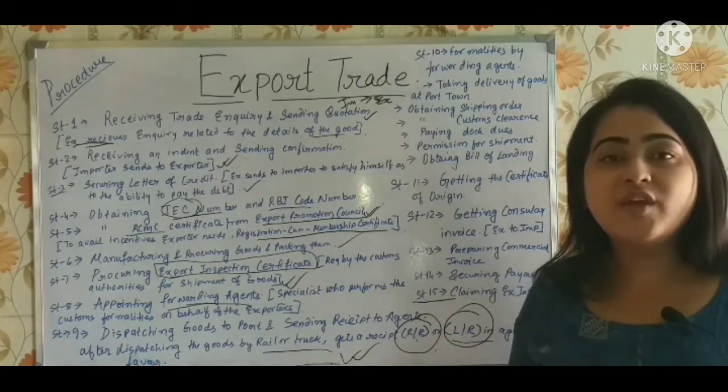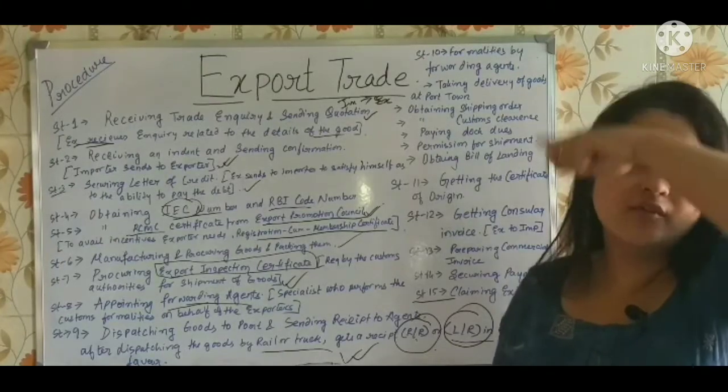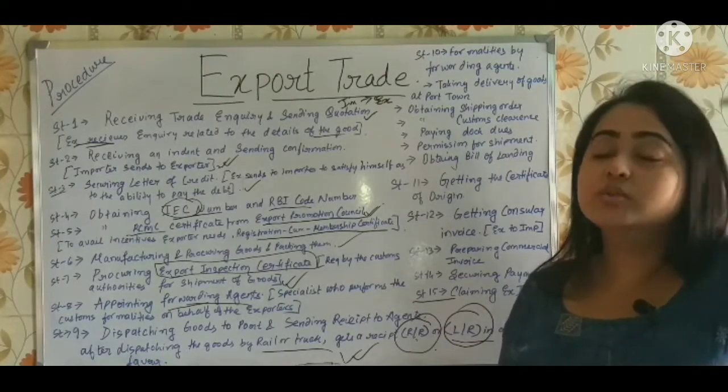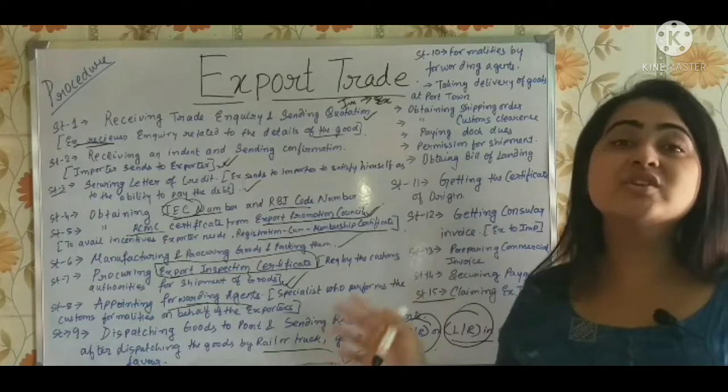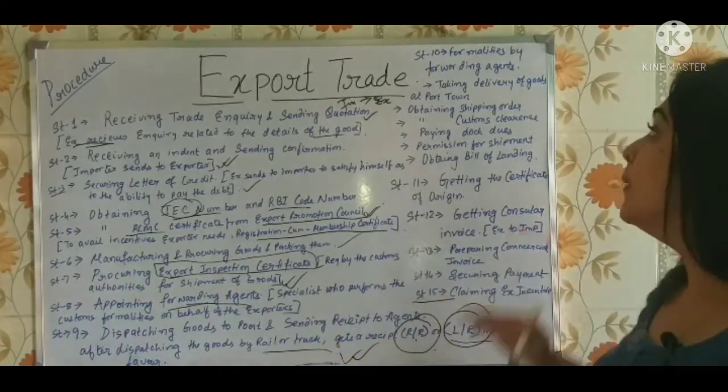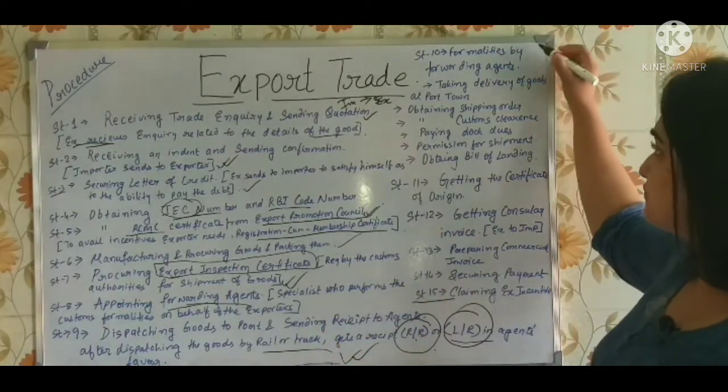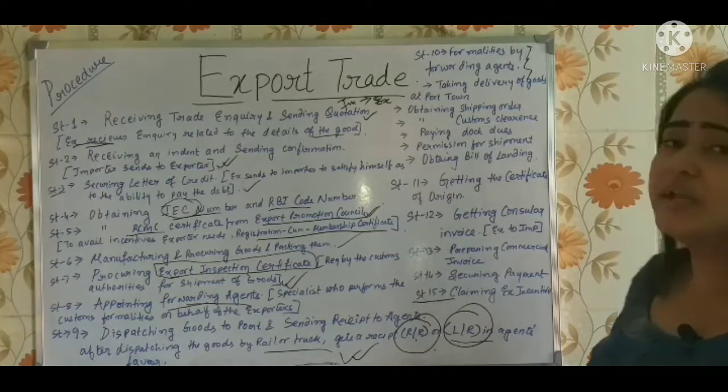Who is the agent in favor? The one who is bringing it from the factories to the port. The agent who is present in the agent's favor. Next, the 10th step is formalities by the forwarding agent.